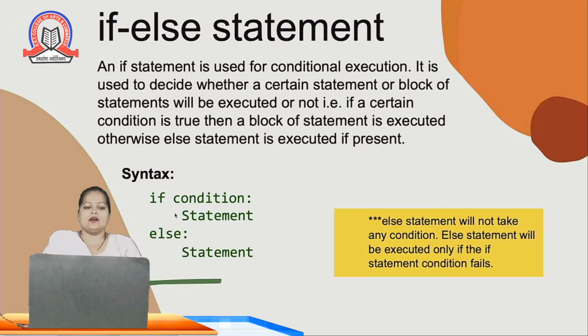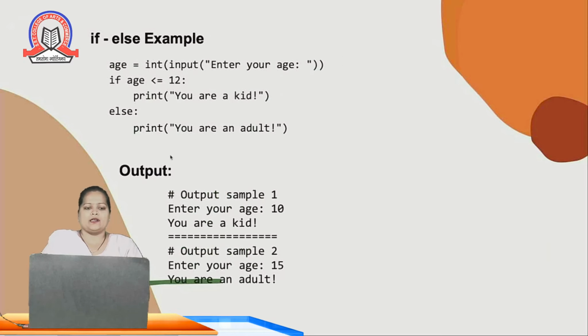So here I am giving the condition. If that condition is true, then this statement will get executed. But if this condition is false, then my else part will get executed. We cannot write any condition in front of else statement. So here is the example for the if else statement.